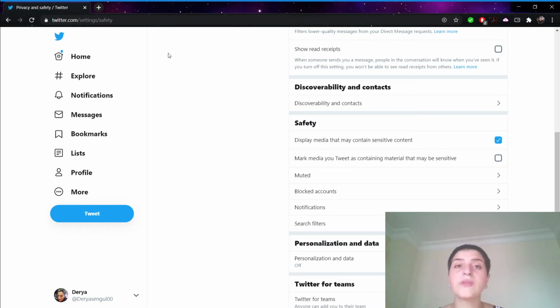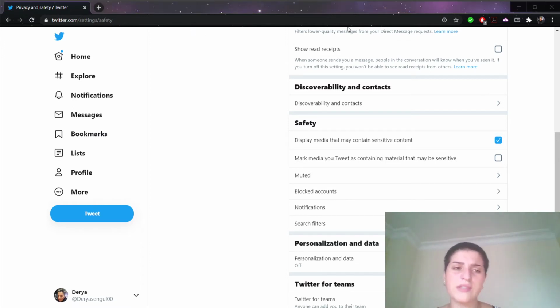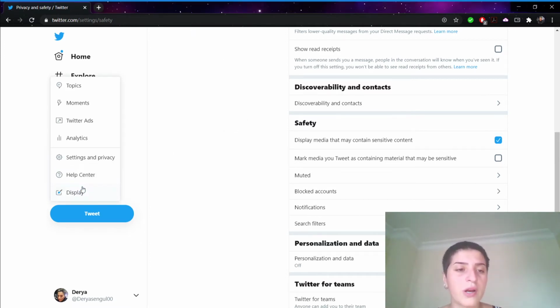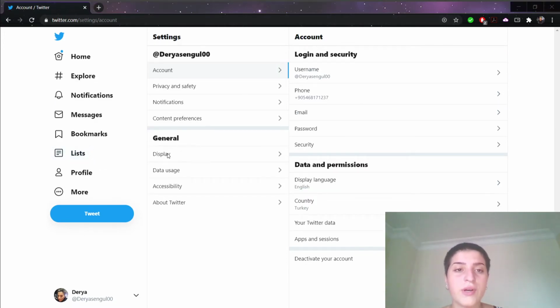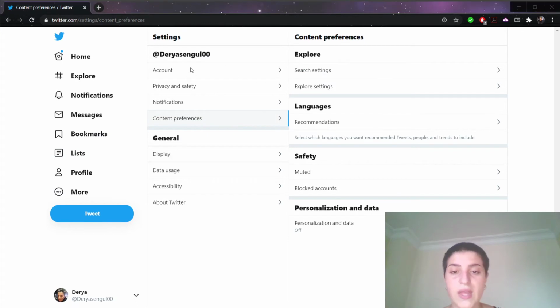Tweets with sensitive content are normally hidden from searches, but you can enable them if you prefer. And to do that, as you can see we're on the Twitter website, we're just gonna be in the same place, but let's show from the beginning. We're gonna click more, click settings and privacy, and from here we're gonna go to content preferences, and from here we're gonna go to search settings. You can see under the name of Explore.